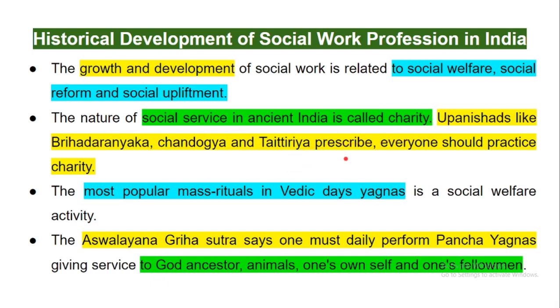The Upanishads also prescribe that everyone should practice charity service. The most popular mass rituals in Vedic days, yagnas, were social welfare activities.